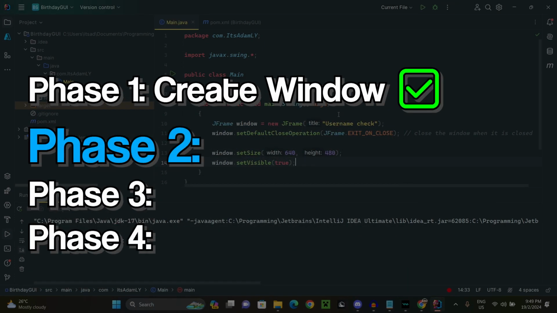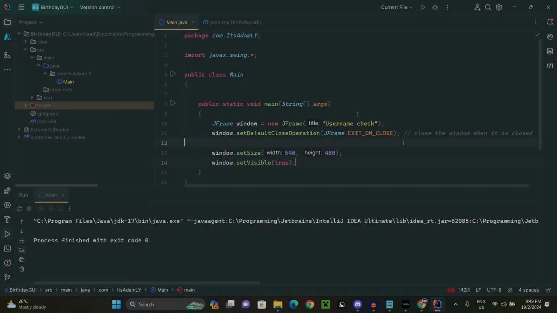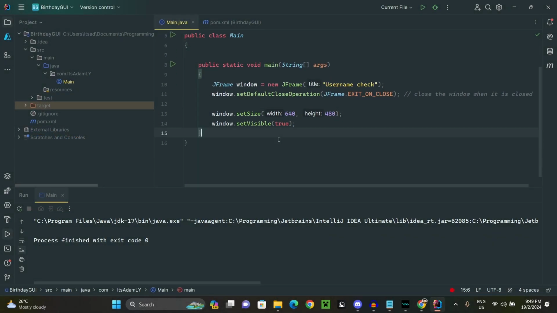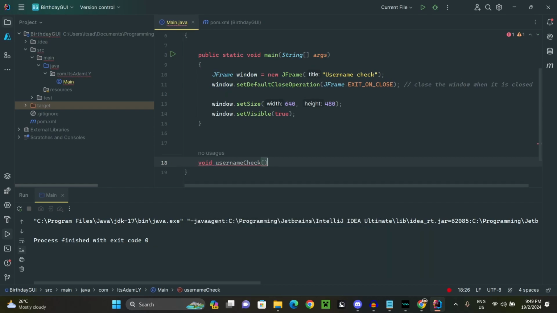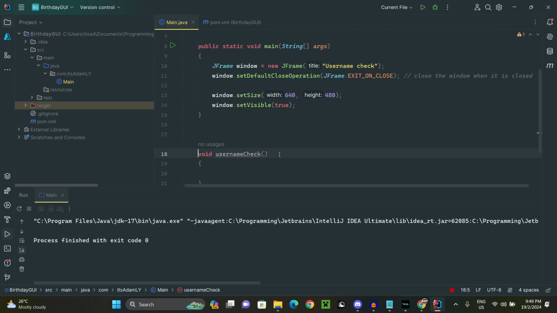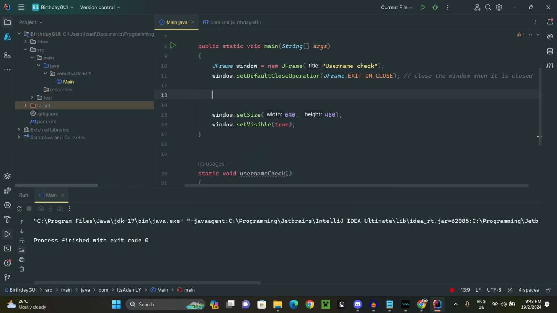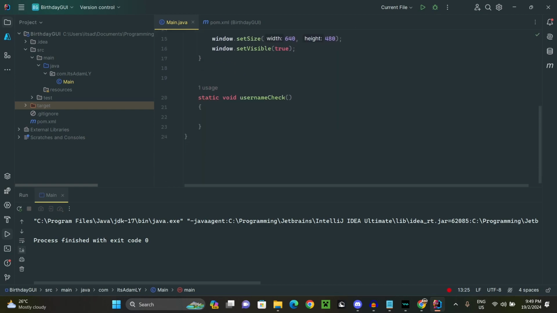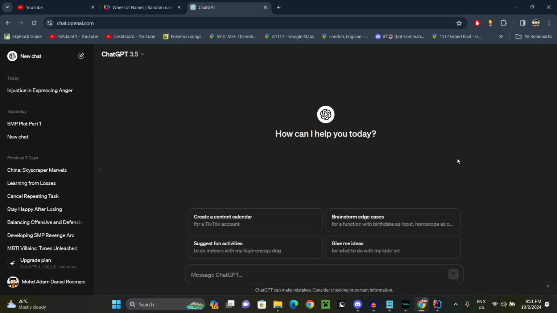Now the next phase is to have a method for the sake of wanting the user to input their username. Maybe we make a new method here being void username check. Okay, and then this being a method. I think it should be static, I don't know. We do username check. Alright. Okay, of course, if we want to make it specific, maybe we can ask ChatGPT on how to do the thing, right?